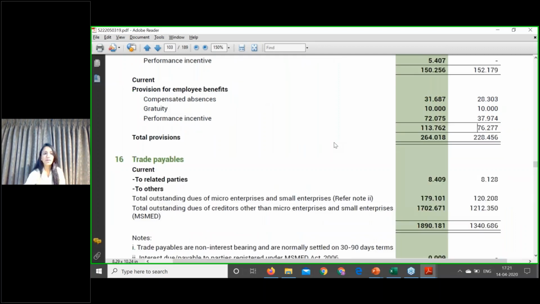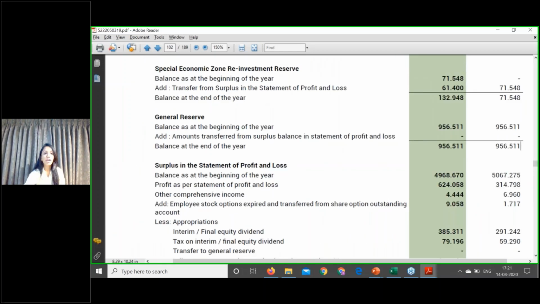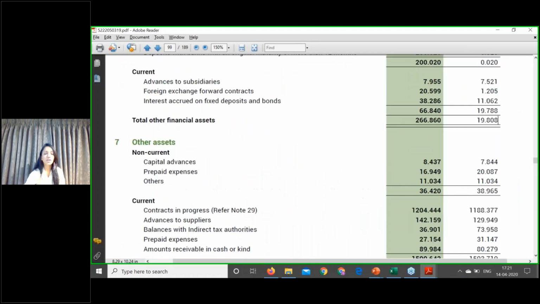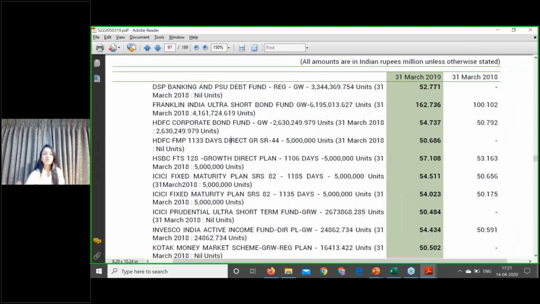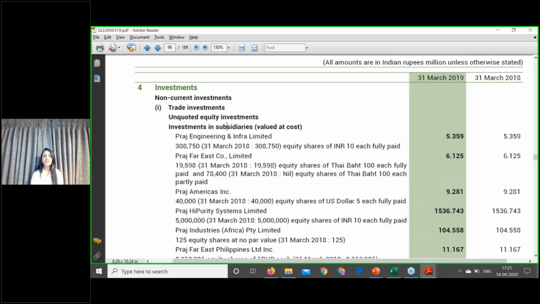Another part that is skipped out of this annual report is investment in subsidiaries, associates, and joint ventures. So the standard has given two requirements. Under Ind AS 109, you have an option. You can measure the investment in subsidiaries, associates, or joint venture. You have two options for the same.